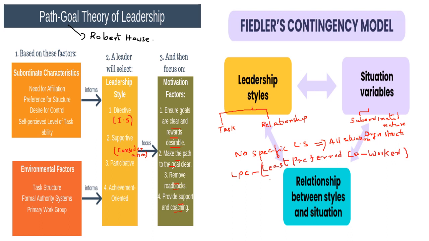So you have to remember that depending upon the situation, leaders have to make their own leadership style, and we can't say that a particular style is suitable for all situations. So that is the main takeaway from Fiedler's contingency model. So these all are the important theories that come under situational theories of leadership.